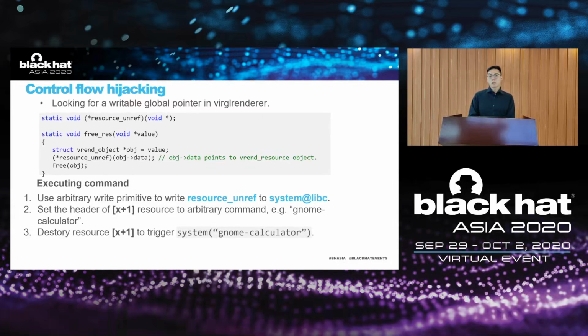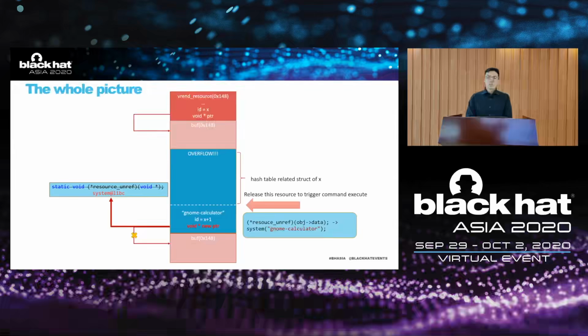This function will be called on each destroy resource operation, so we can use the arbitrary write to overwrite this pointer with the system function from libc and set the headers of the X+1 resource to arbitrary commands we want to execute. For example, the command to pop up a calculator. Once we perform a destroy resource operation, the command will be executed. Here's the whole picture of our exploitation.